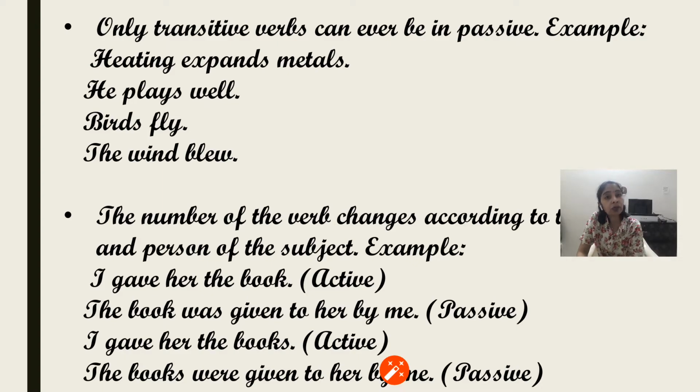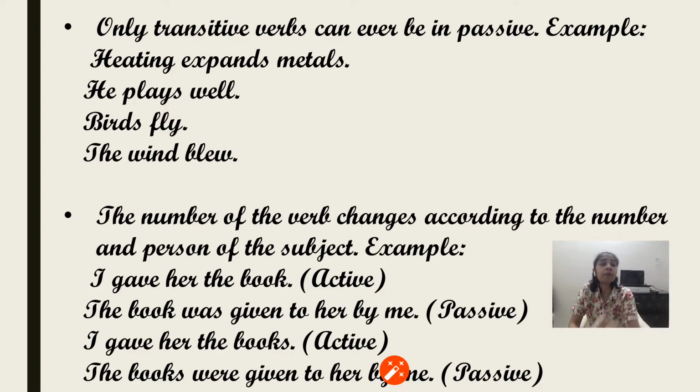So only transitive verbs can be changed into passive. Next, the verb changes according to the number and person of the subject. Whatever auxiliary verb we are using here changes according to the number and the person, first person, second person, third person, or whether it is singular or plural.